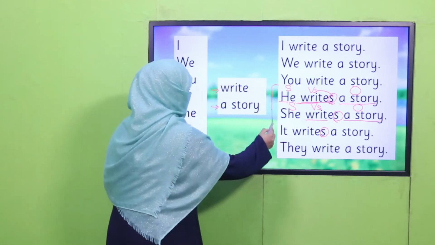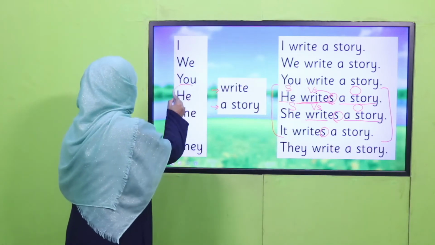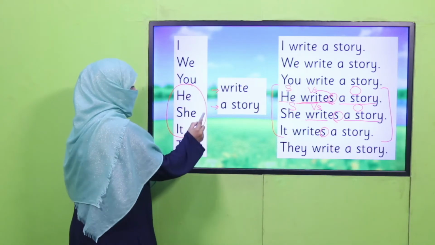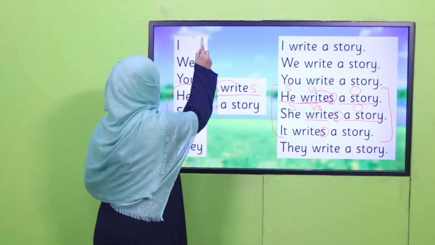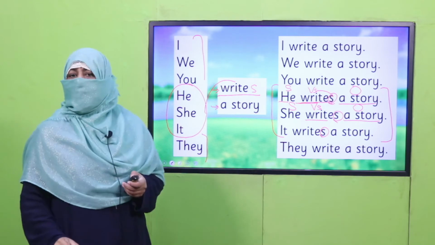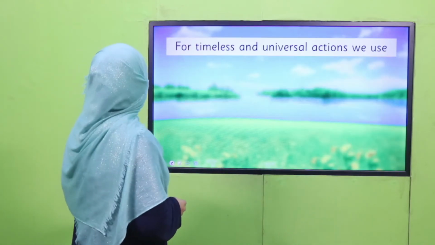Do you understand how we differentiate simple present tense for he, she, it, third person singular? We add s with verb, not with the rest of any subject. You got it? Is it clear? Okay, let's see what does your...